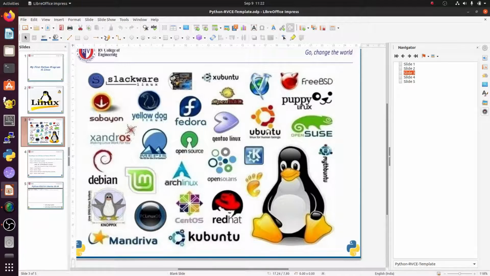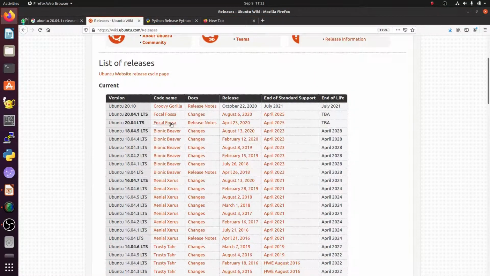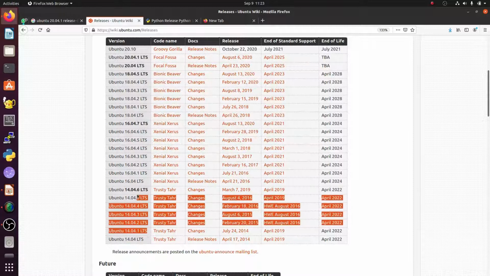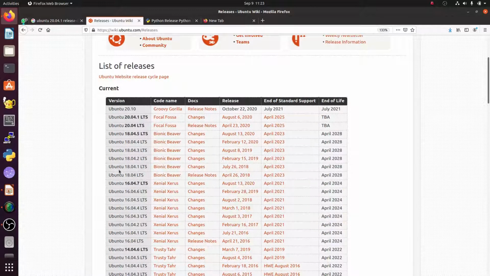Under that Linux based operating system, I have installed the Ubuntu operating system. Under the Ubuntu operating system, once again there are plenty of versions. For example, we have Ubuntu 14.04. Under 14.04, once again we have many versions. After that we have Ubuntu 16.04. Under that 16.04, once again we have many versions. After that we have Ubuntu 18.04. After that we have Ubuntu 20.04.